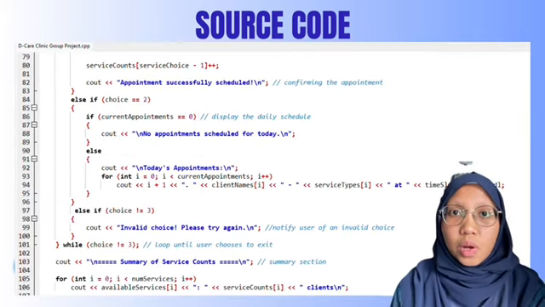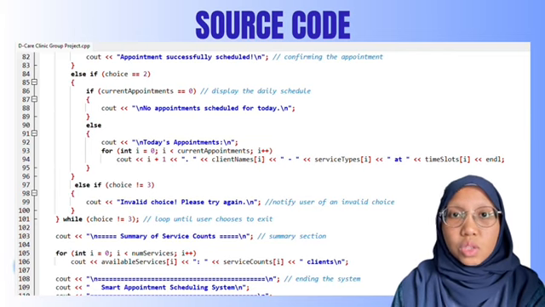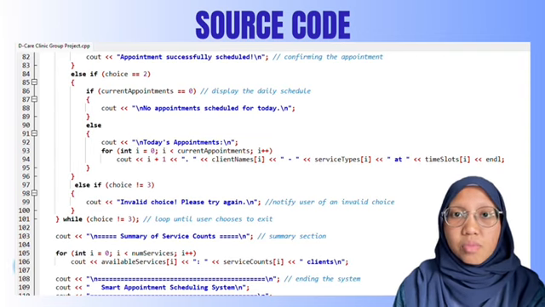For choice number 2, viewing appointment. When the user selects view appointment, if no appointments exist, the system displays no appointment scheduled for today. Otherwise, it lists all appointments in order, showing the client's name, selected service, and their time slots. If a user inputs an invalid menu option, the system prompts: invalid choice, please try again.